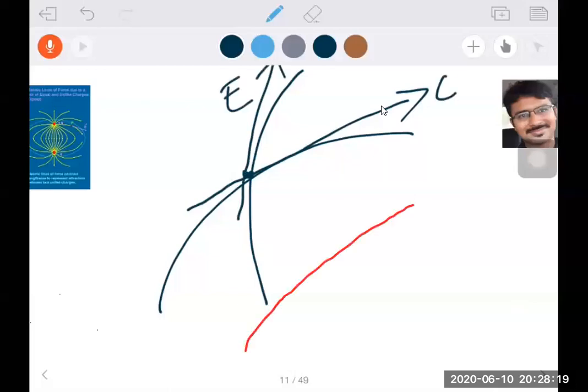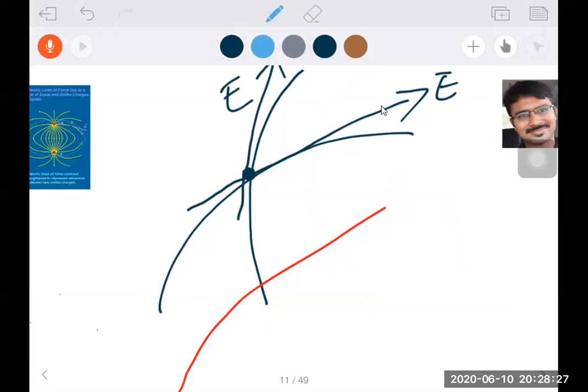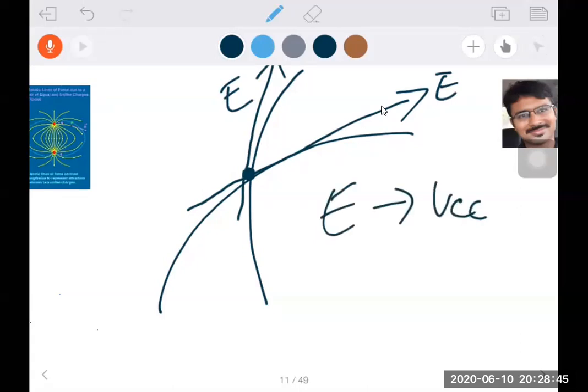So here what I observed is, for the same point, I am getting two electric field directions. At the same point, how can we get two electric field lines? It is not possible. Electric field intensity is a vector quantity. So at the same point, we can't get two directions for the electric field, as electric field is a vector.